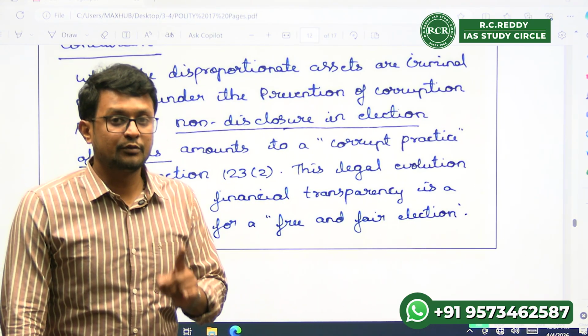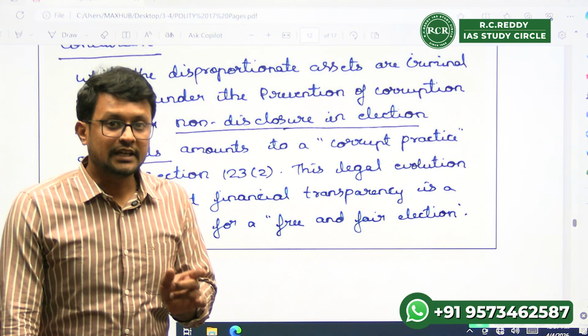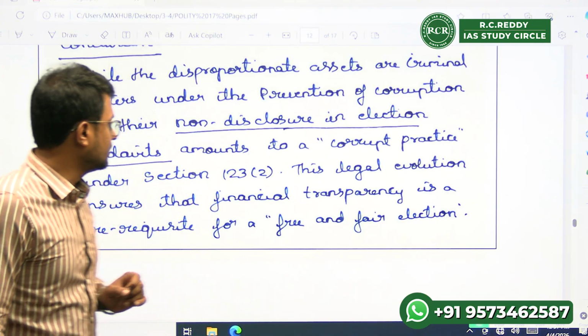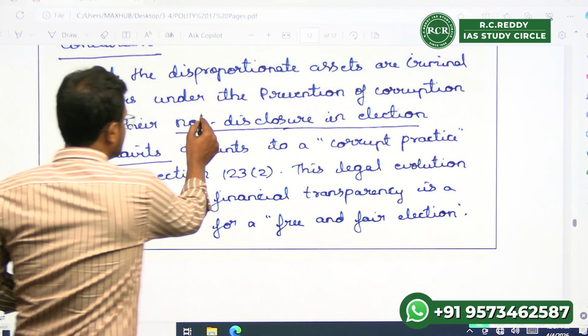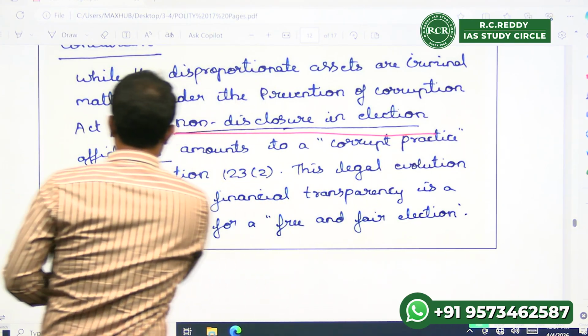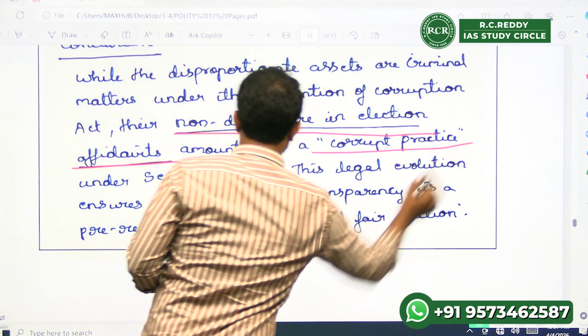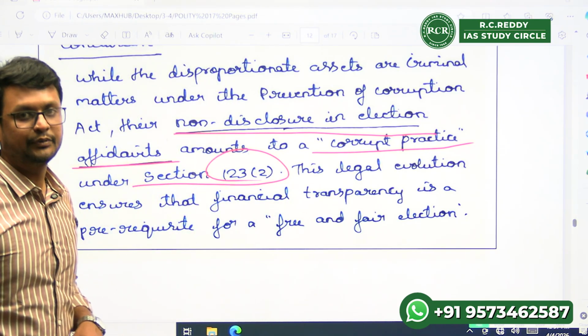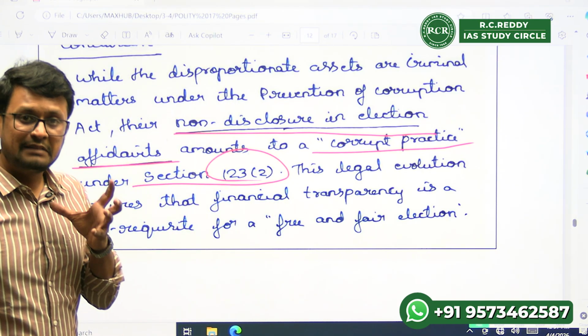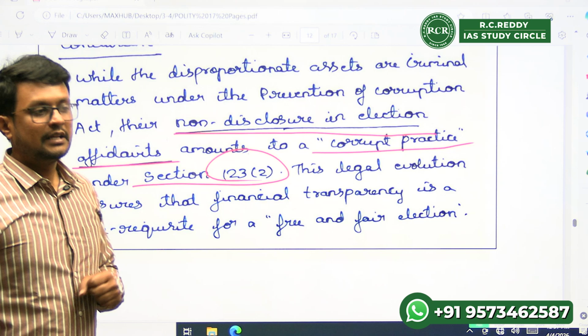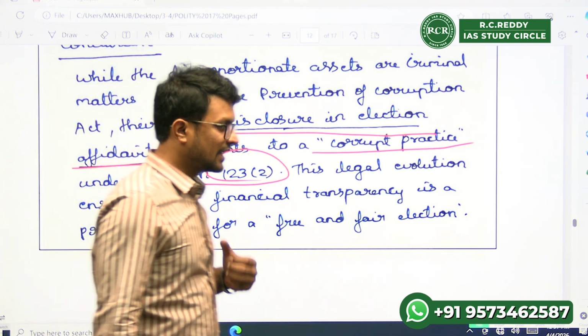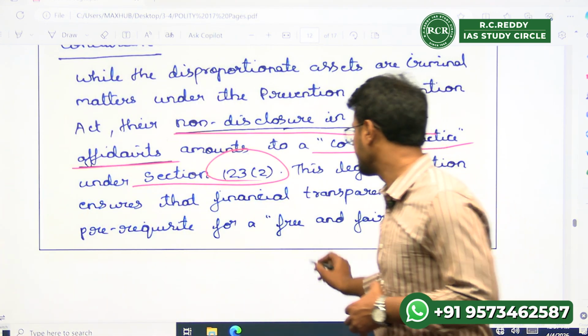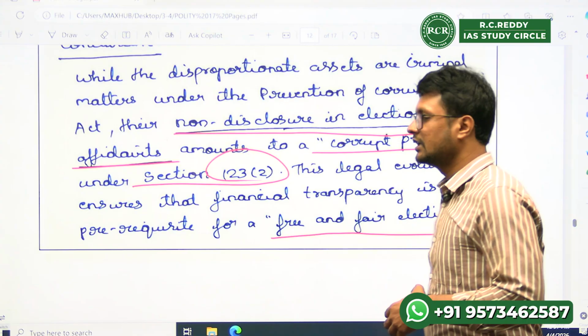you must understand that the Representation of People's Act is very important because non-disclosure amounts to corrupt practices under section 123(2), and it can impact the purity of elections, and free and fair elections can be affected.